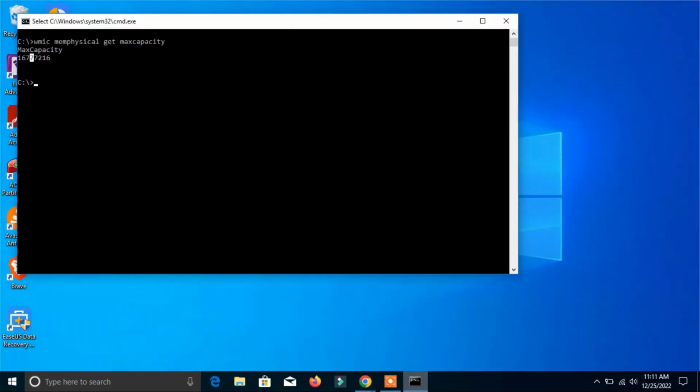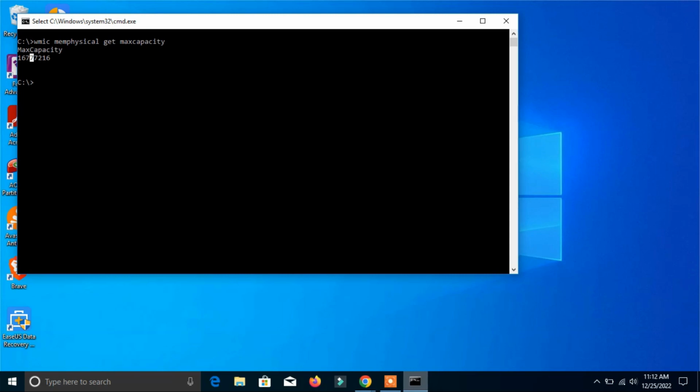Now if you want to know how many slots you have in your computer for RAM: in desktops we can easily see the physical slots by opening the cabinet, but in laptops it's a little difficult to open. So there are two ways to know how many slots you have in your desktop computer or laptop.